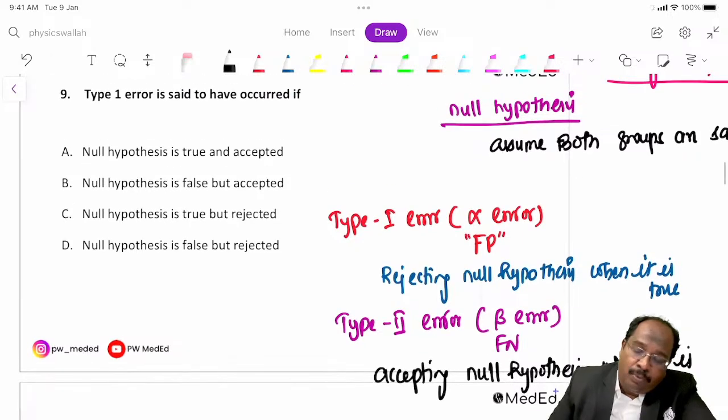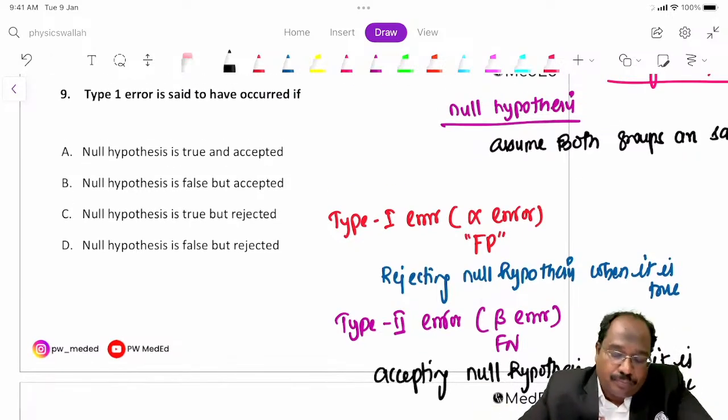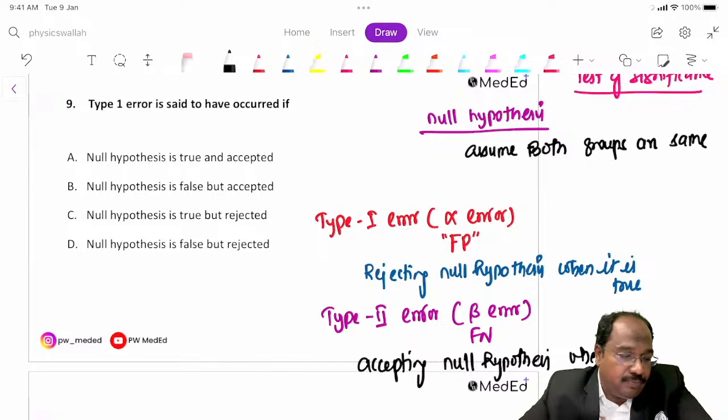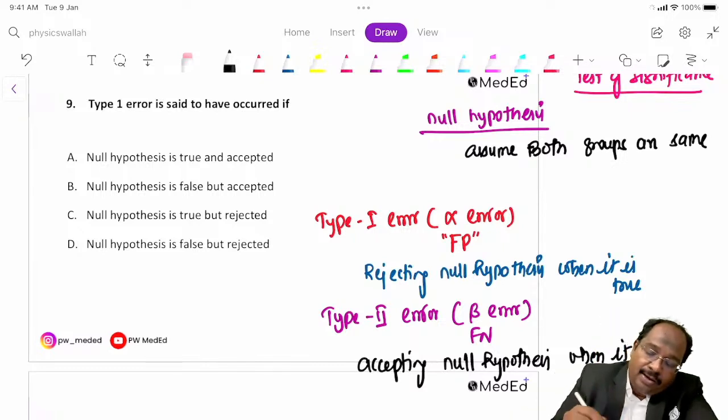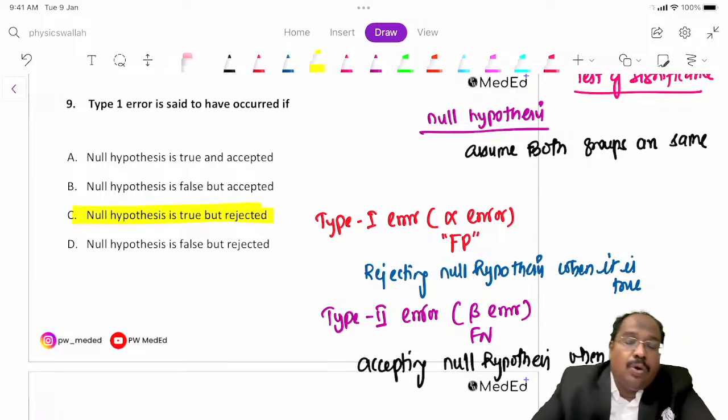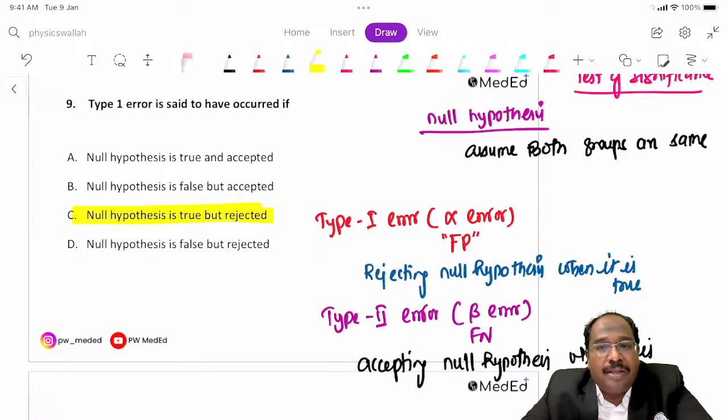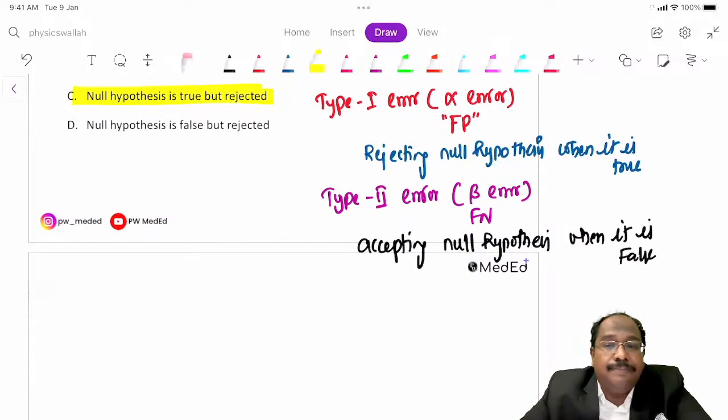Okay, so type 1 error is what? Okay, answer the question. Type 1 error is said to have occurred when null hypothesis is true, but rejected. This is what we have. So null hypothesis is true but rejected. This is type 1 error, guys. Fine. Are you able to follow this? It's an important concept. Are you able to follow?